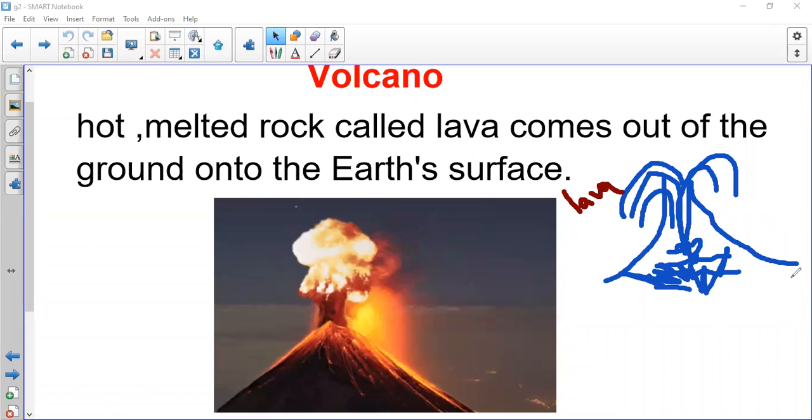Okay, so the earthquake is changing the earth's surface. The volcano is changing the earth's surface, plus weathering and erosion. So what did we speak about today? We spoke about